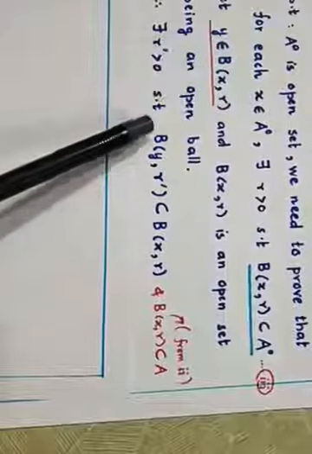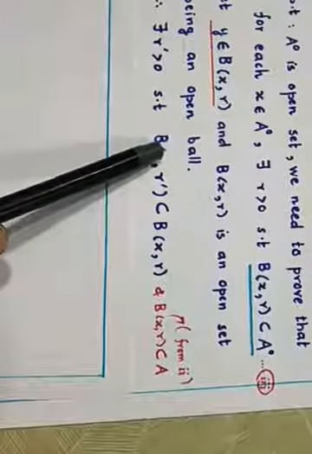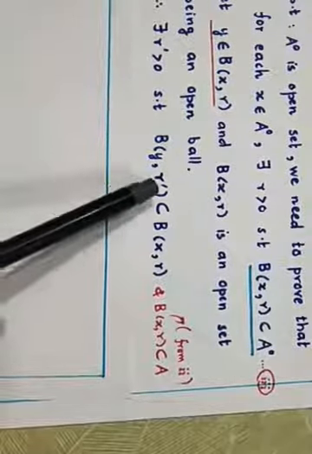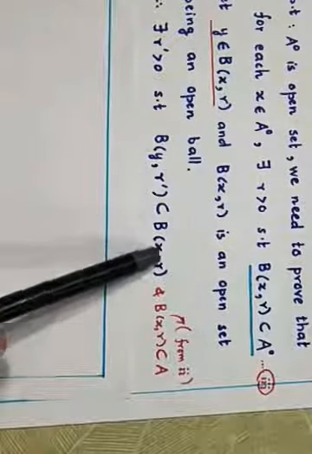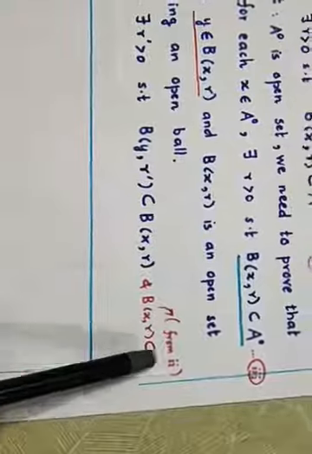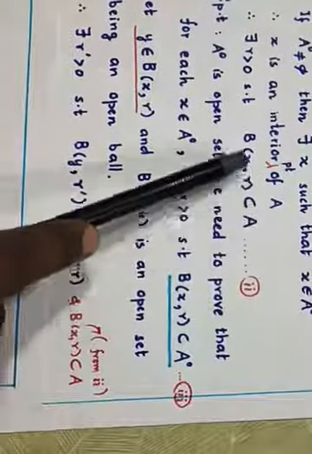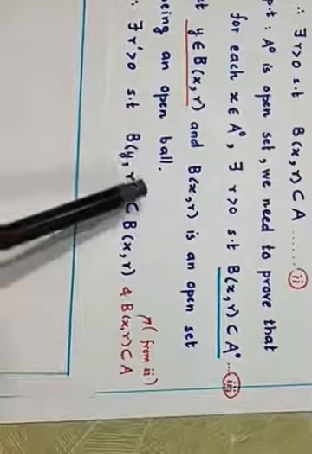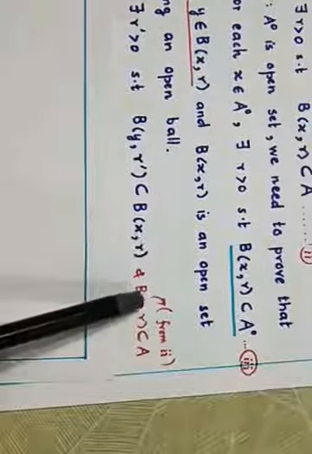So y is a member of an open set. There is some open ball centered at that point y, with some radius r dash, completely contained in B(x, r), and B(x, r) is contained in A from before.